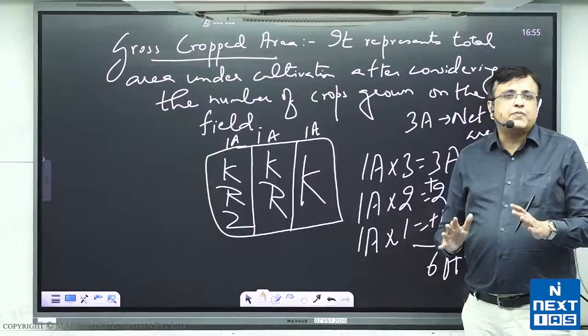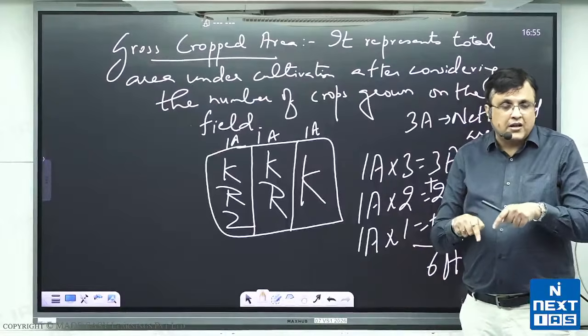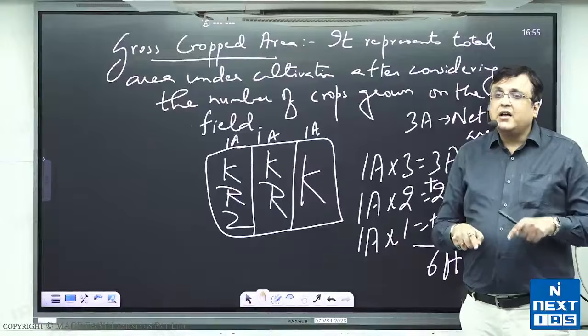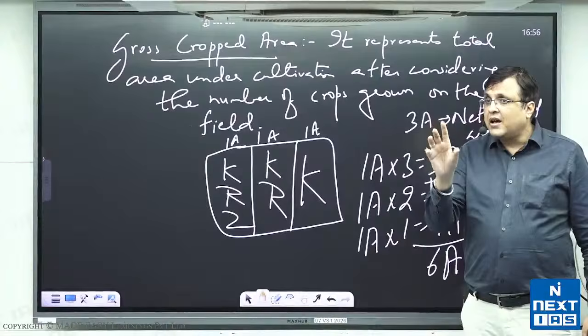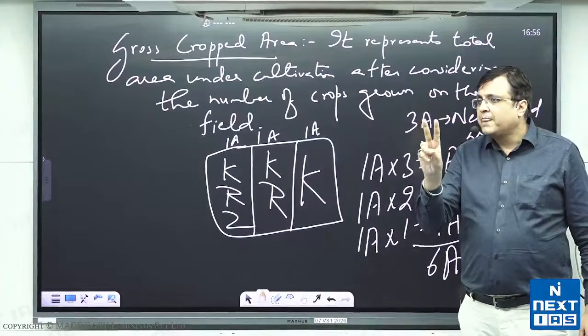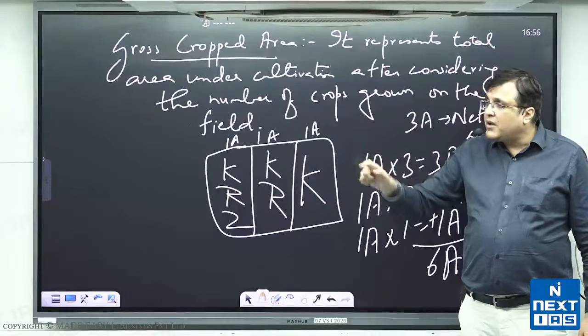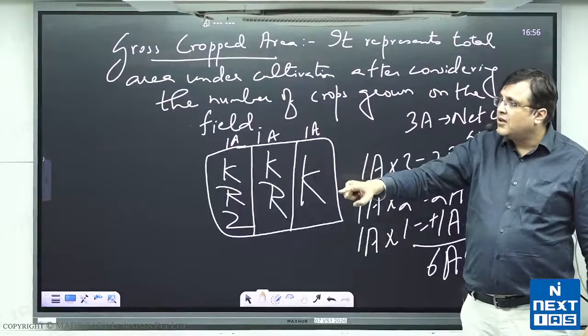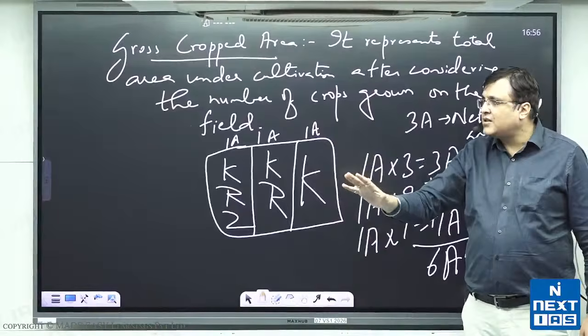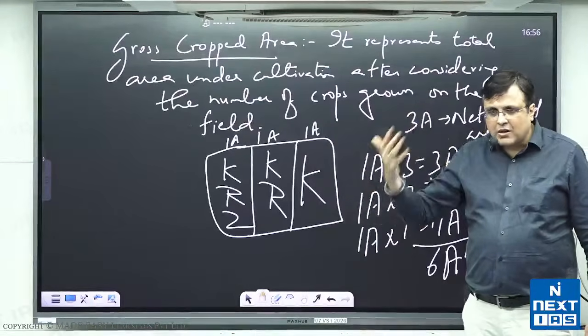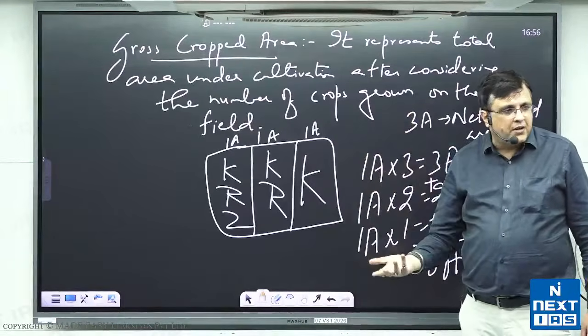Because ideally you would expect, अब अगर आज की बात करूं, today in 2026, 83% of gross cropped area in India, 83% has at least 2 crops. आज के इंडिया में, उस जमाने में 80% में एक ही क्रॉप था, अभी 83% में कम से कम 2 क्रॉप्स हैं. You understand that? So that increases your capacity to produce, serve your people and so on.